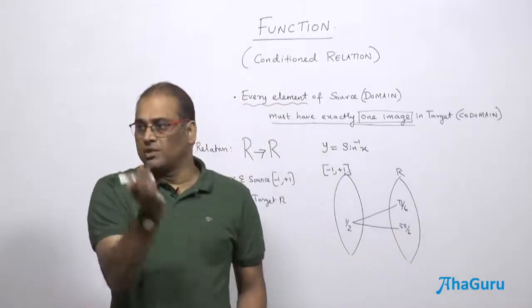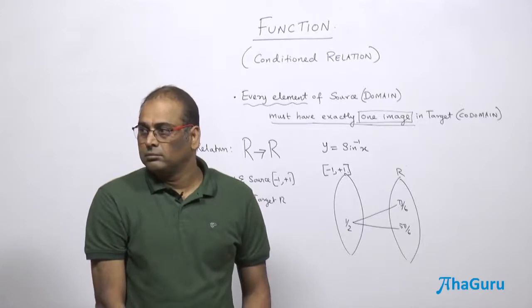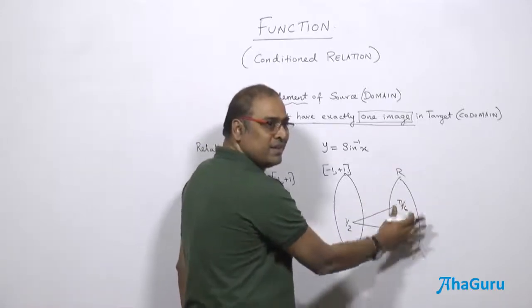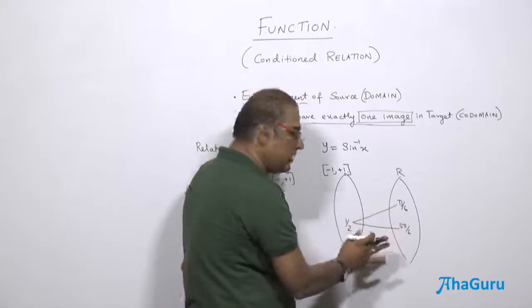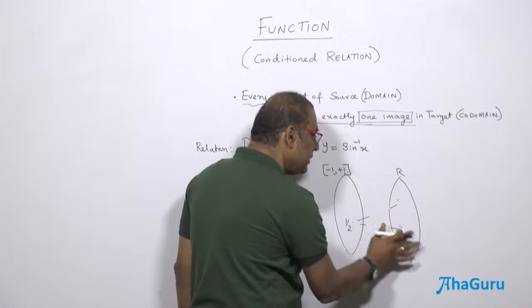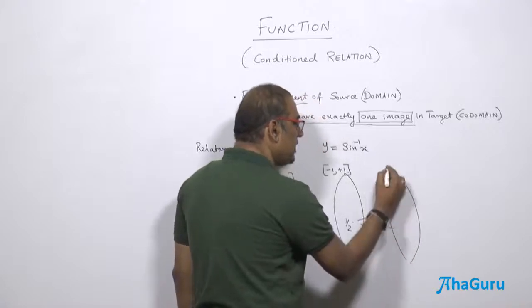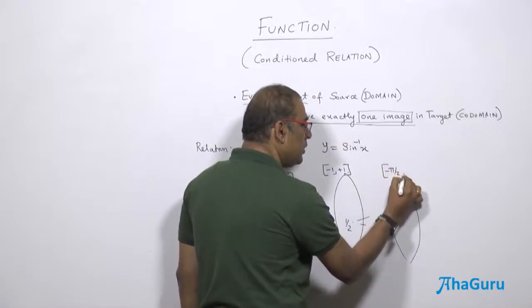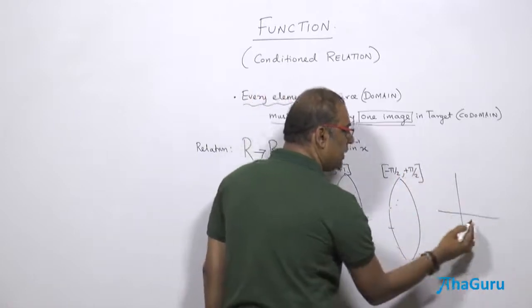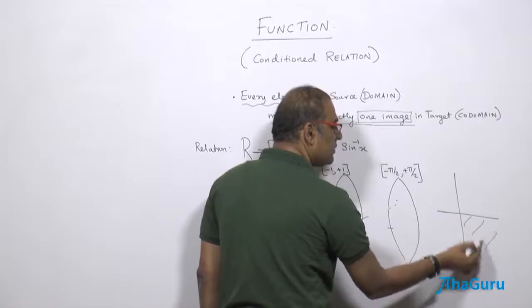There is the angle of rotation. That means you should not have multiple images, right? Then what are you going to do? You are going to take minus pi by 2 to plus pi by 2. That means in the graph you are going to take only these quadrants.